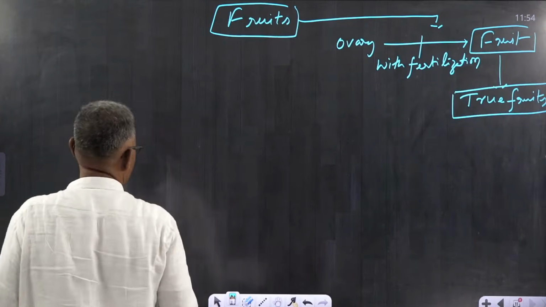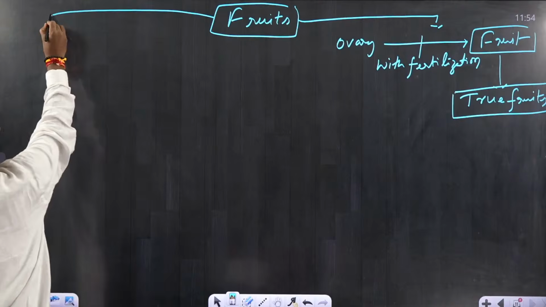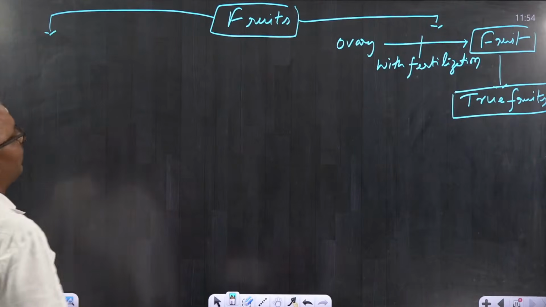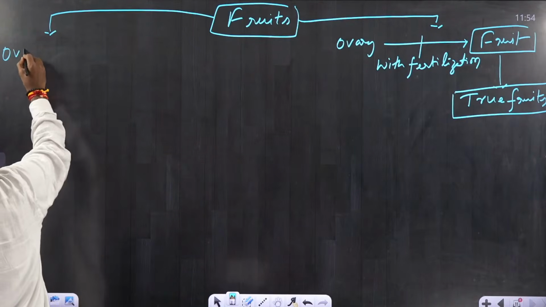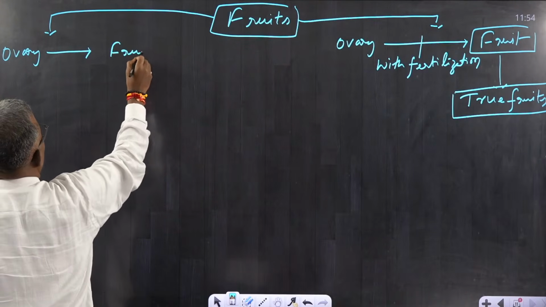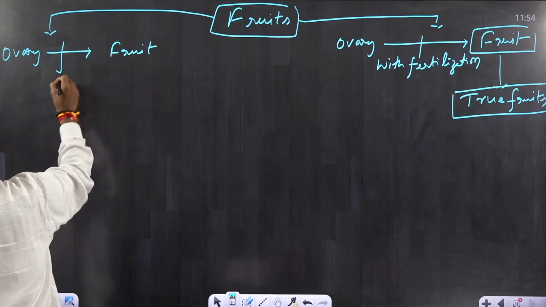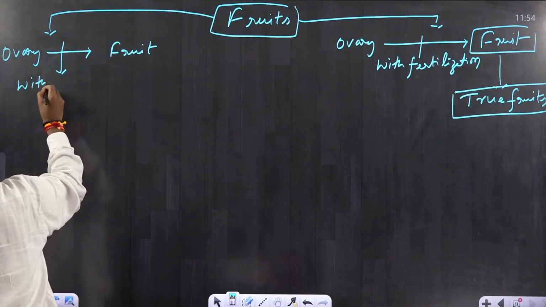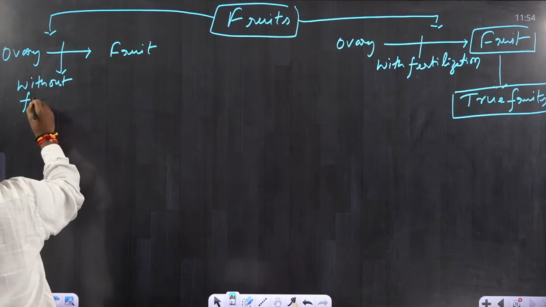There are also cases where the ovary becomes a fruit without fertilization. Remember, without fertilization.